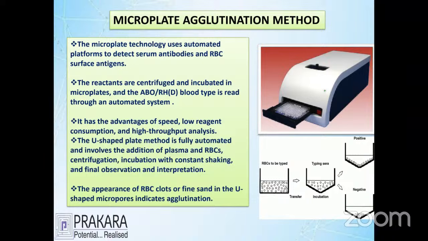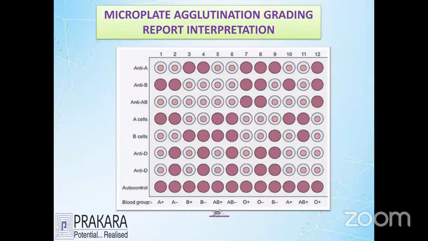One is not having a segregation of antigen. One is having the antigen antibody segregation in the tubes. This way you tell about the positive reaction and negative reaction. As I said already, ABO grouping as we have done in the manual method, you have to do the same method here. Instead of the manual method, we are running with the microplate method. A micro amount we are going to take, and finally the mission is to evaluate the blood group. Okay, let's see the next thing, how the reports are read by the plate.